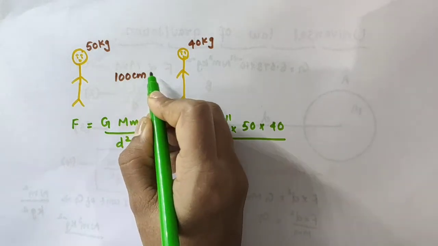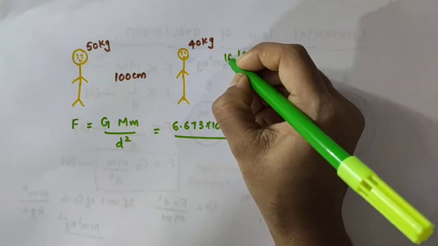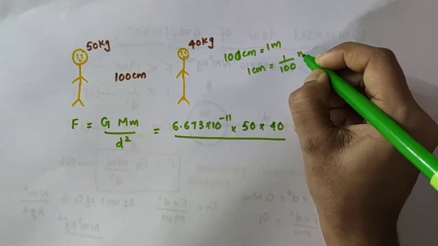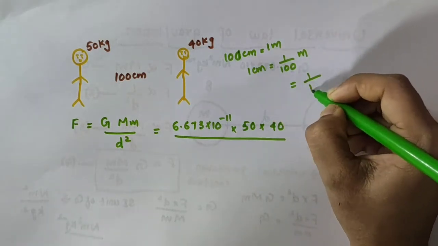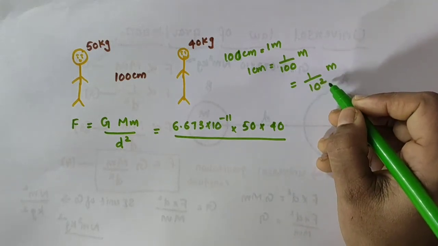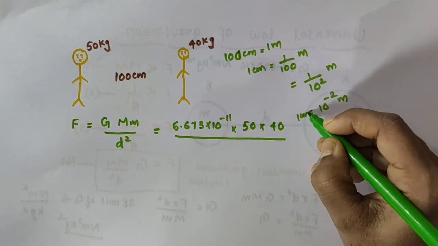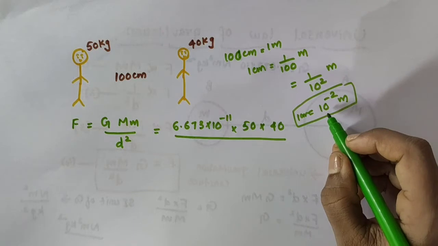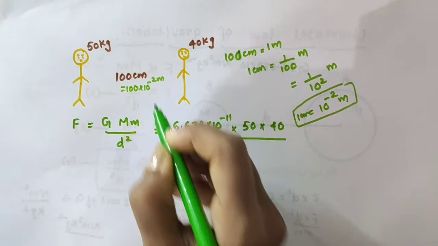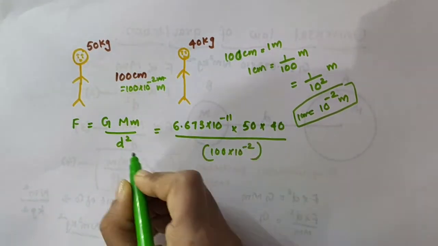So when converting centimeter into meter, 100 centimeter is equal to 1 meter, so 1 centimeter is equal to 1 by 100 meter. This 1 by 100 can be written as 1 by 10 square, since 10 square is 100. Taking 10 raised to 2 to the numerator, that becomes 10 raised to minus 2. So 1 centimeter is equal to 10 raised to minus 2 meter, and 100 centimeter is equal to 100 into 10 raised to minus 2 meter, the whole square.